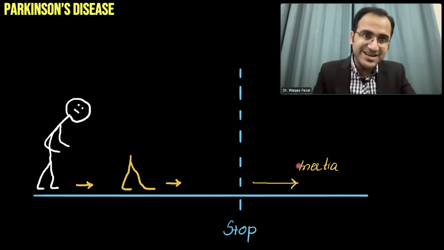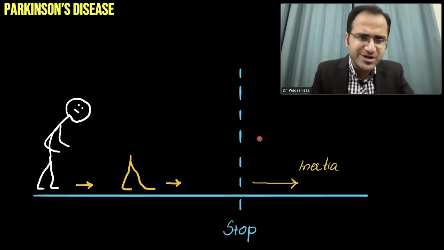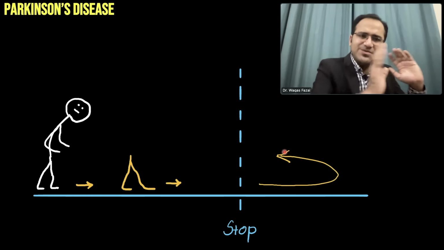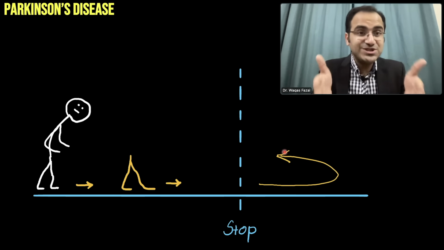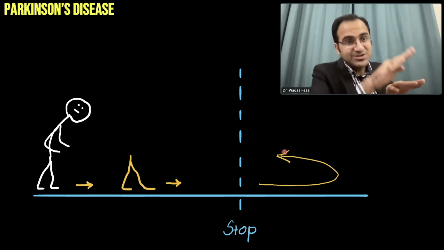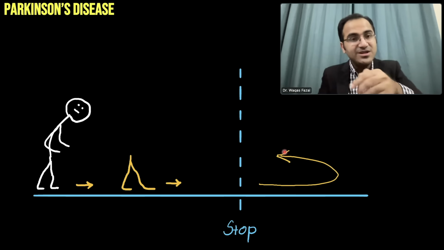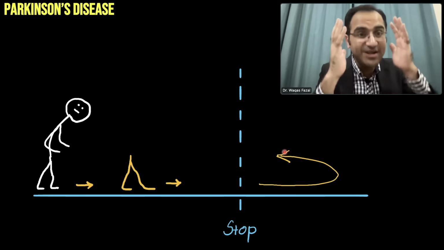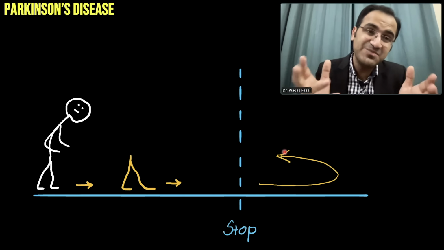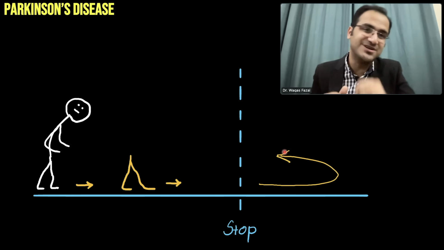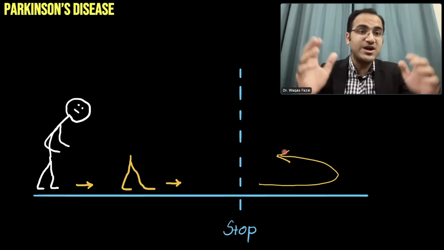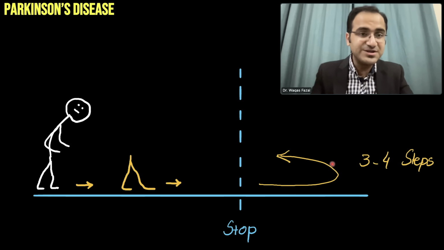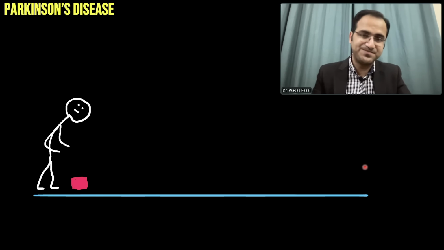Now, when these patients are here and you ask them to take a full U-turn, a normal person would just simply turn around and move back. But these patients with Parkinsonism will take 3-4 extra steps to turn, because turning is a difficult thing for them. Even many patients would fall when they are asked to turn. So you must be present around the patient and hold the patient if there is any postural instability.